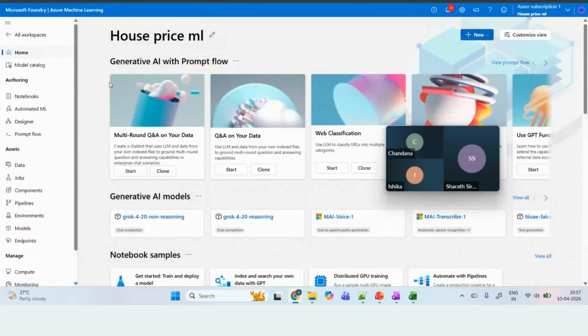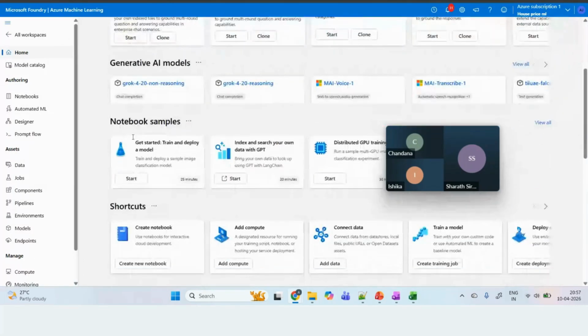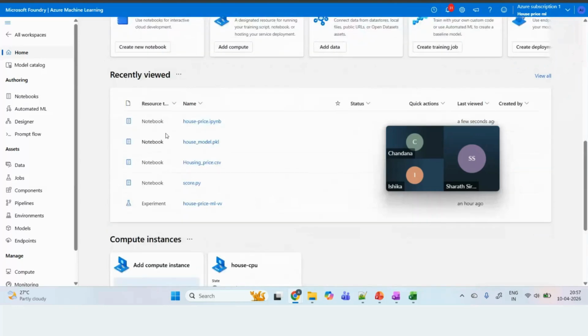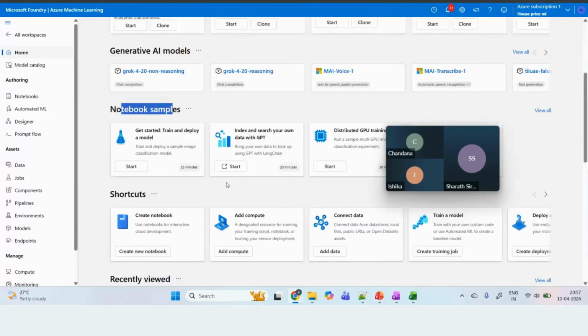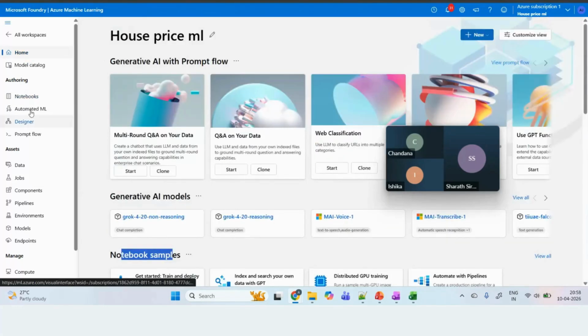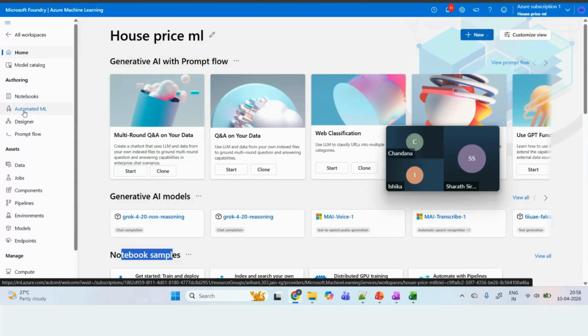Okay, so this is where you can create your generative AI models, where you can create your machine learning models, where you can do whatever you want to do. Now on the left-hand side, if you see, I have notebooks, Automated ML, designer, prompt flow, and different things.